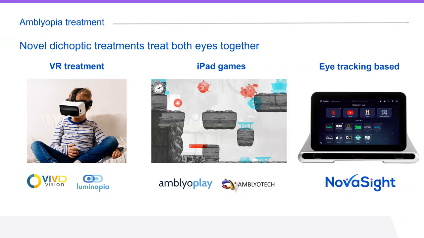Next is iPad games. In this case, the manufacturers are creating games that are specifically designed for amblyopia treatment. The kids wear blue-red glasses, and the treatment is done through images in red and blue, where the images that are presented to the dominant eye are degraded. Such companies are Amblyopay and Amblyotech, which was acquired by Novartis about 2 years ago. The third one is our technology. It's based on eye tracking. Here you can see the CureSight from Novasight, and I will now explain a little bit more about that.